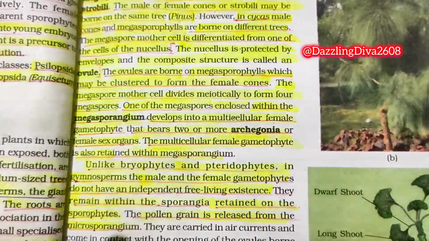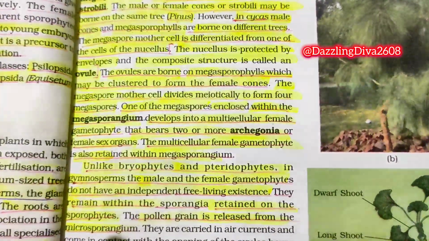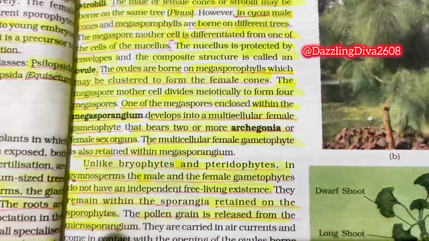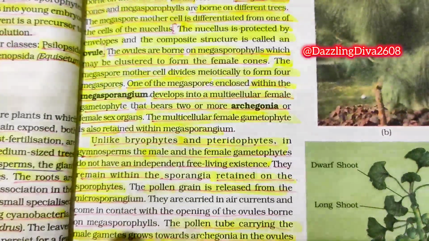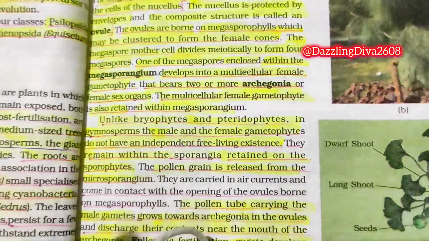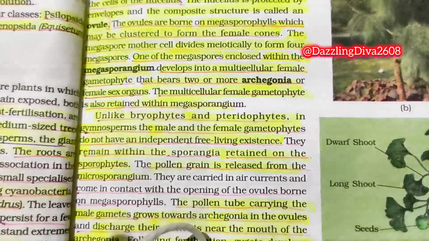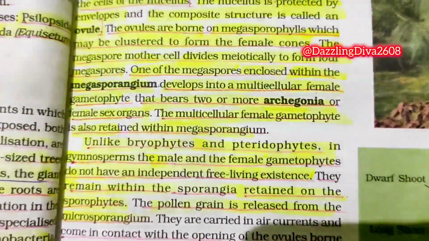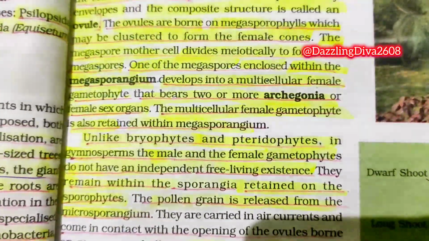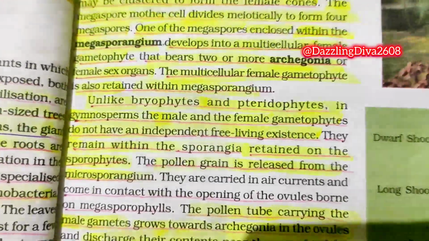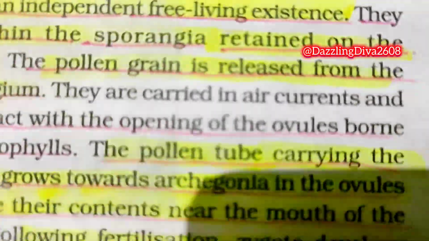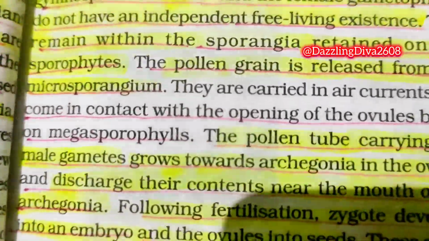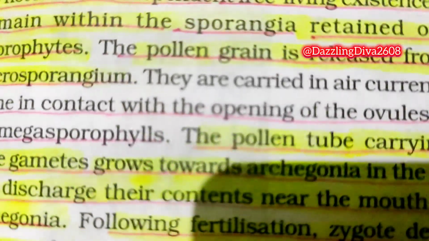The pollen grain is released from the microsporangium. They are carried in air currents and come in contact with the opening of the ovules borne on megasporophylls. The pollen tube carrying the male gametes grows towards archegonia.